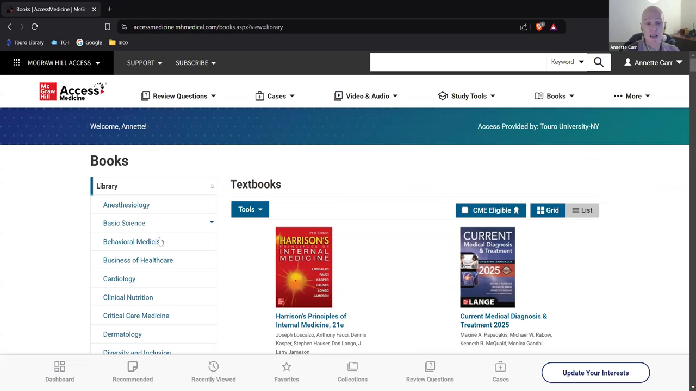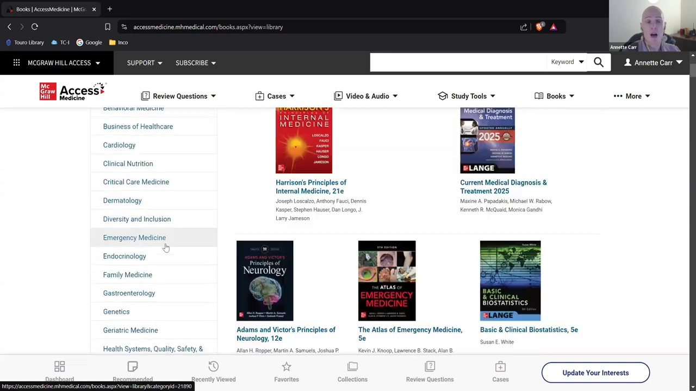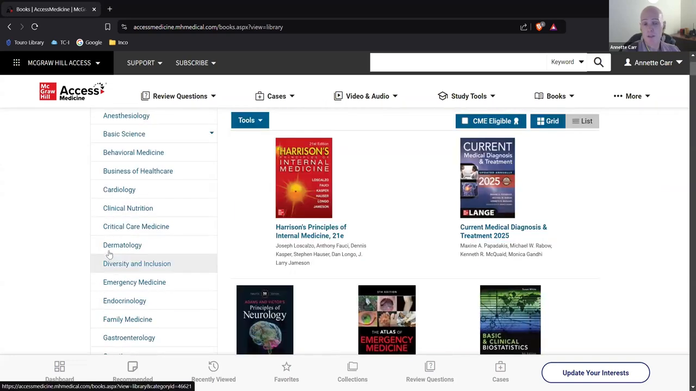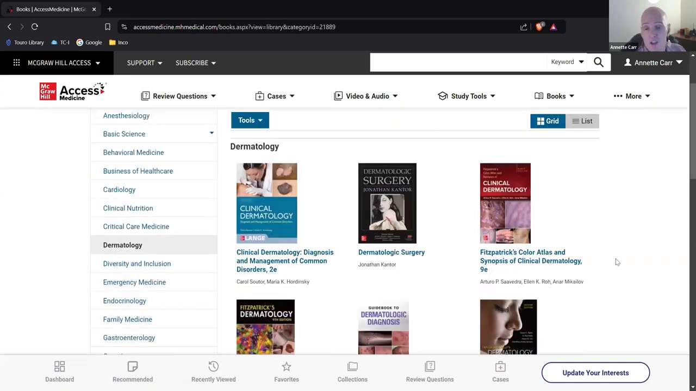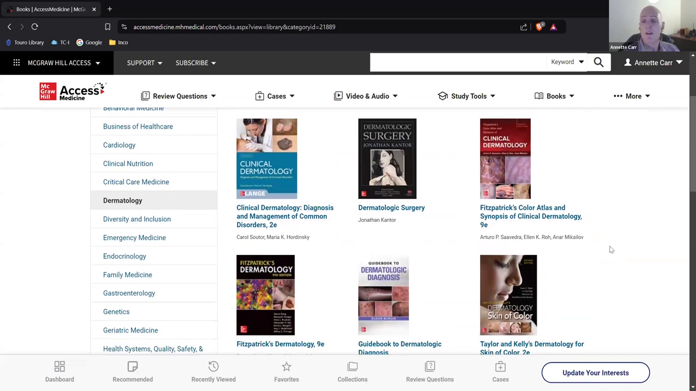But on the left-hand side, again, they break it down by subject. Let's suppose I'm going to be looking at dermatology. I can click on dermatology, and it'll pull up the textbooks that we have on dermatology here. There are six of them. I'm going to look at this one, Fitzpatrick's Color Atlas and Synopsis. So I'm going to click on it.